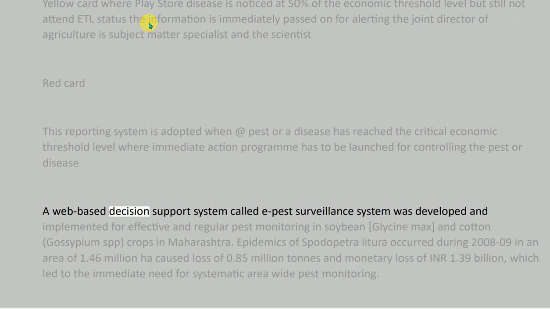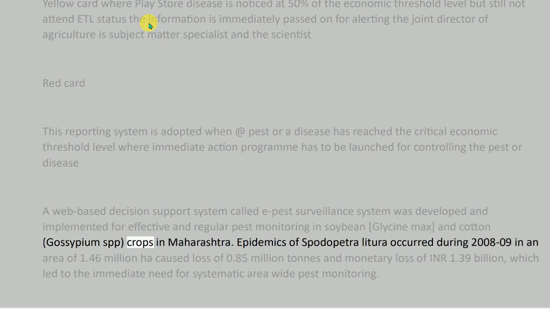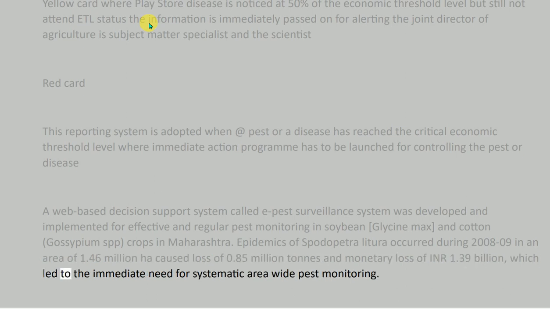A web-based decision support system called ePest Surveillance System was developed and implemented for effective and regular pest monitoring in soybean, Glycine max, and cotton, Gossypium spp, crops in Maharashtra. Epidemics of Spodoptera litura occurred during September 2008 in an area of 1.46 million ha, caused loss of 0.85 million tons and monetary loss of INR 1.39 billion, which led to the immediate need for systematic area-wide pest monitoring.